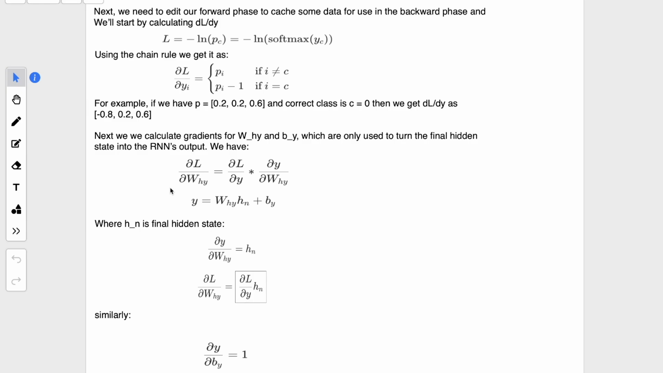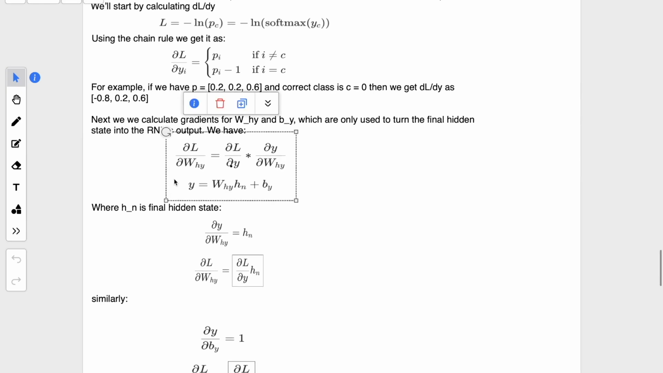Now we will do the same thing as we have done in the previous video, as delta L by delta WHY will be delta L by delta Y into delta Y by delta WHY, because again loss is depending on output Y, which is depending on the hidden layer weight. So this is how we are using the chain rule again to calculate the partial derivatives for each weight as well as the bias.